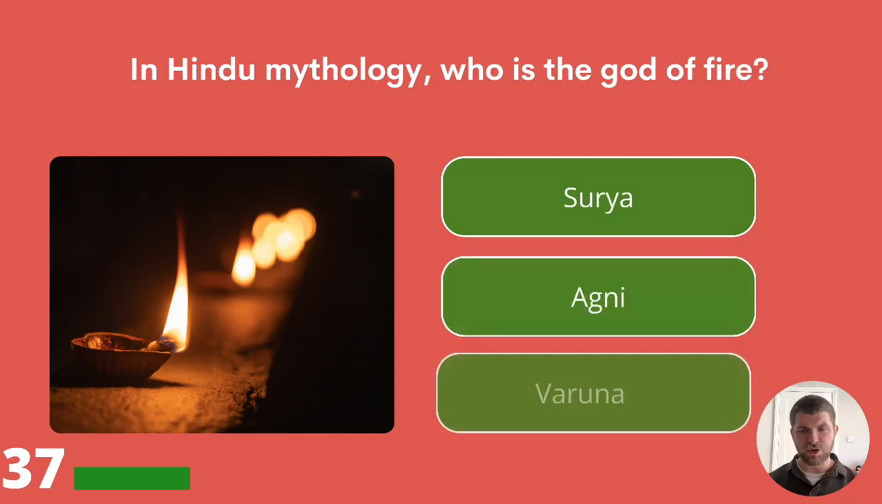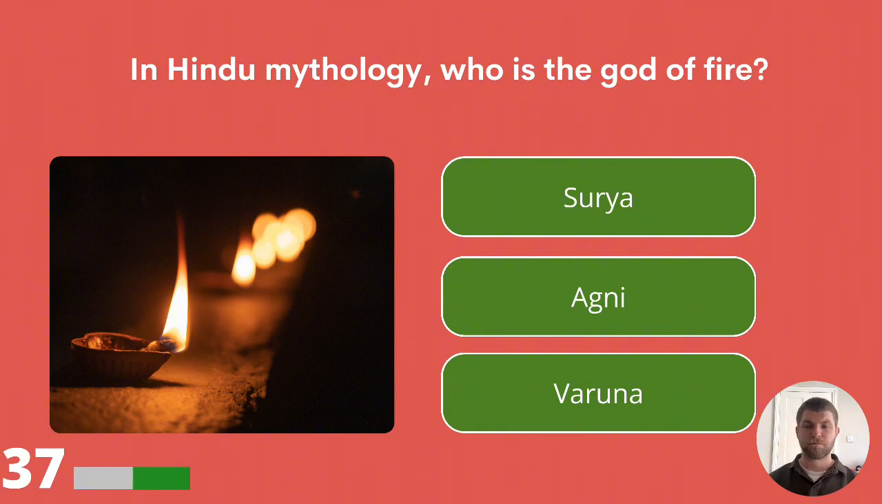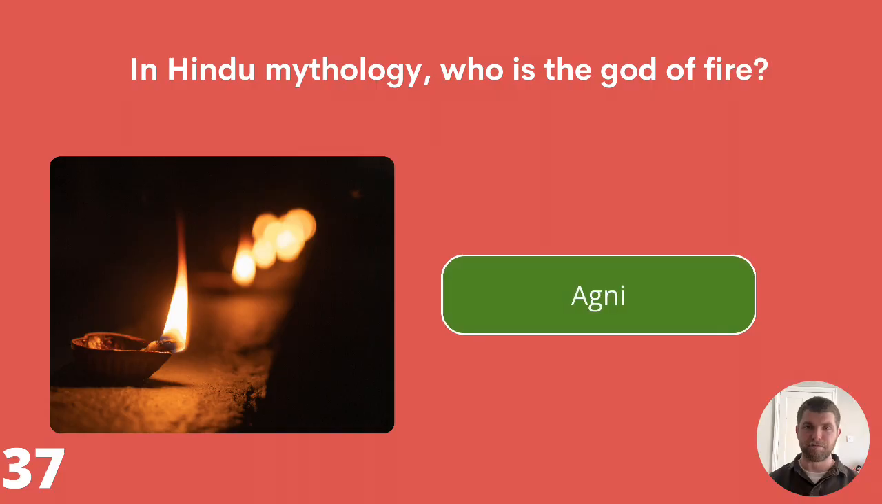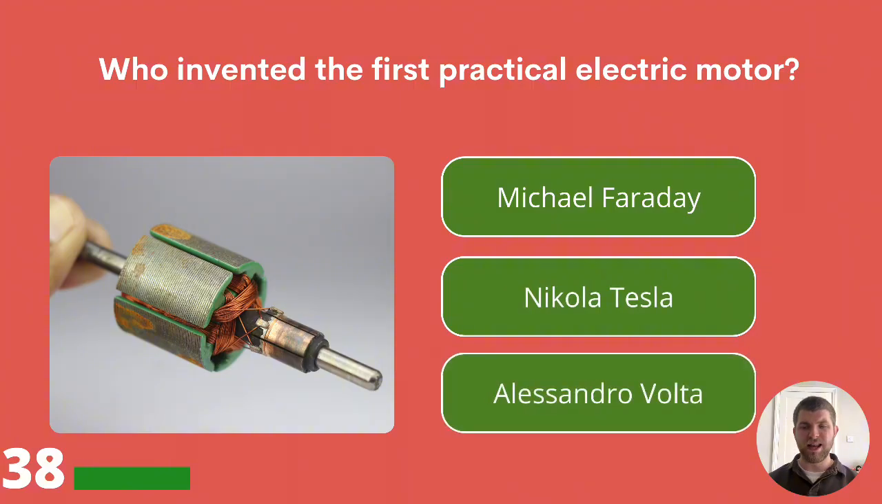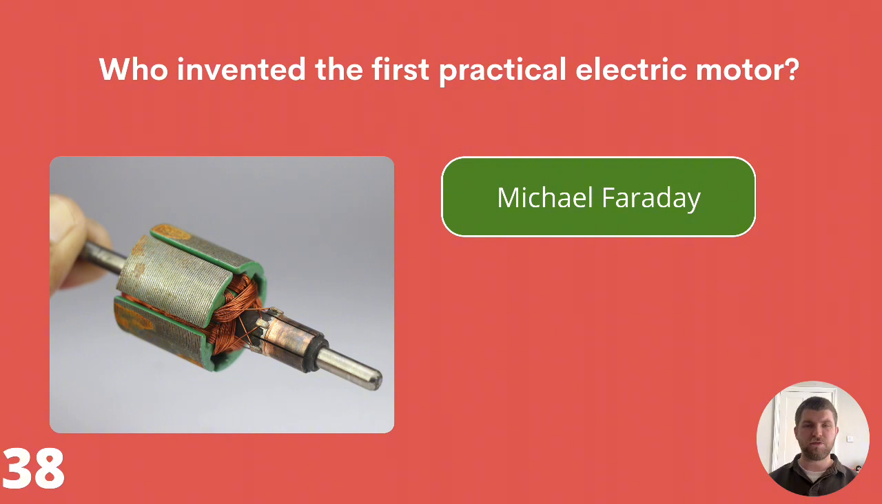In Hindu mythology, who is the god of fire? Surya, Agni, or Varuna? The answer is Agni. Who invented the first practical electric motor? Michael Faraday, Nikola Tesla, or Alessandro Volta? The first practical electric motor was invented by Michael Faraday.